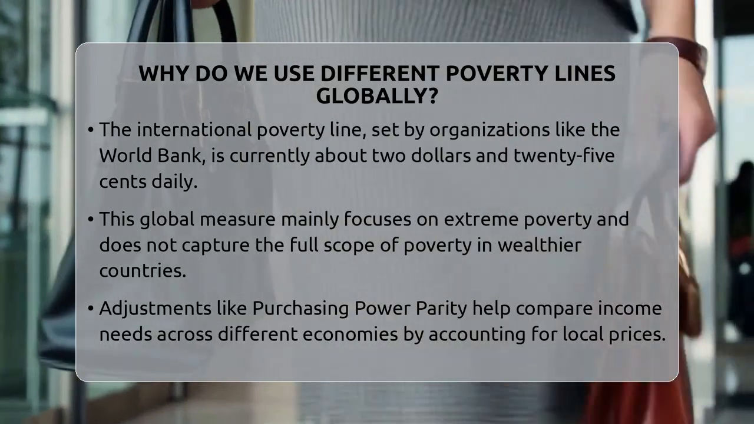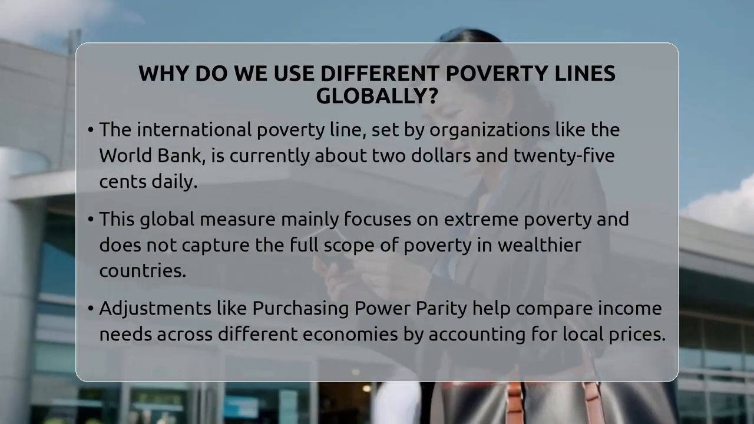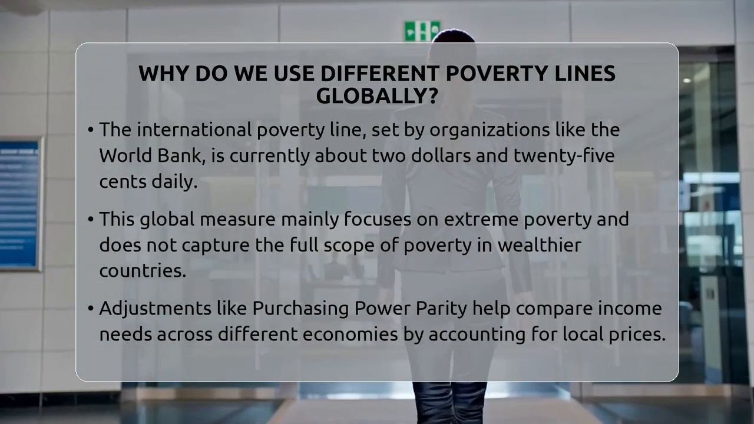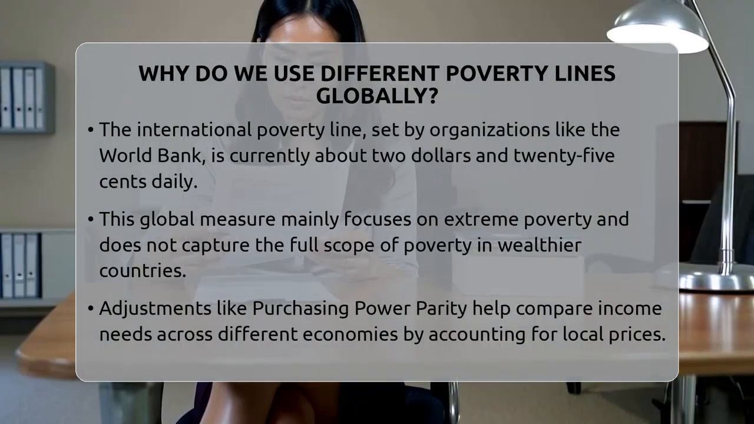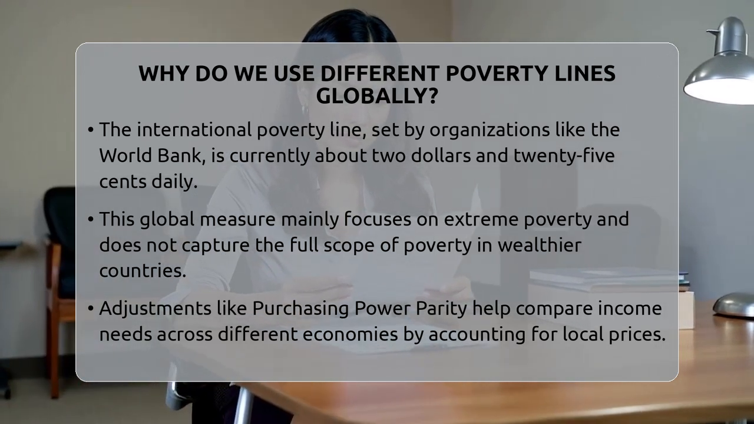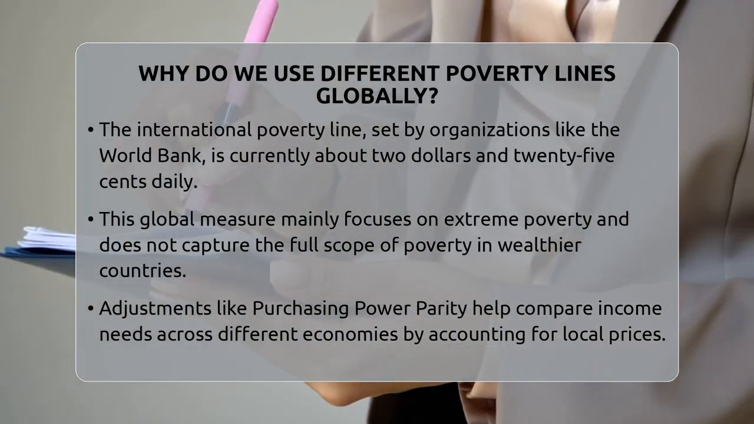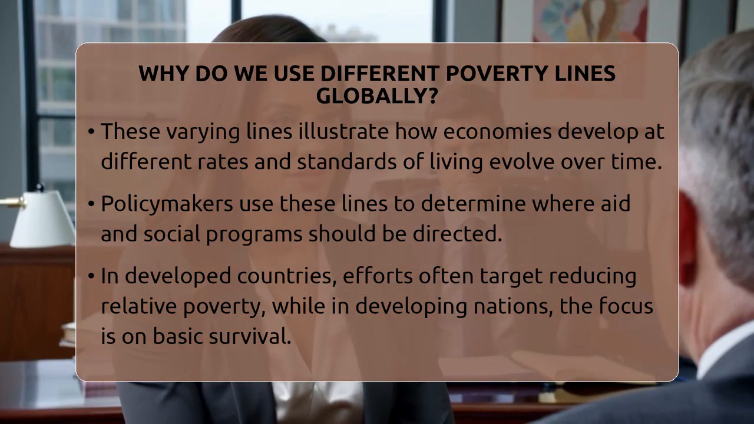International organizations like the World Bank set a global poverty line called the International Poverty Line. Currently, it is around $2.25 per day. This helps compare extreme poverty across countries. But it's a very strict measure and doesn't show the full picture of poverty in wealthier nations. It mainly focuses on the poorest of the poor.